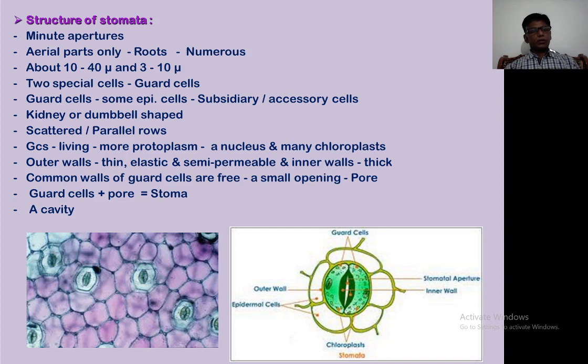The guard cells are surrounded by some epidermal cells, and these cells are called either subsidiary cells or accessory cells. The guard cells may be kidney or dumbbell shaped. Actually, the kidney shaped guard cells are found in dicot plants, whereas the dumbbell shaped guard cells are found in monocot plants. In dicot plants, the stomata are scattered, whereas in the monocots, they are found in parallel rows.